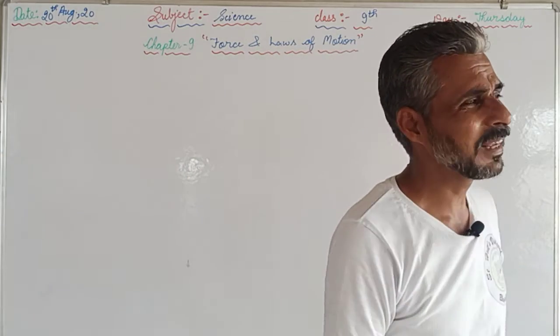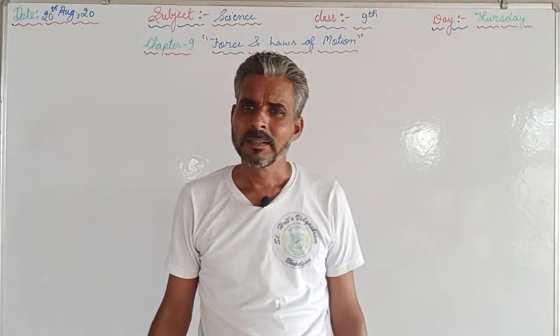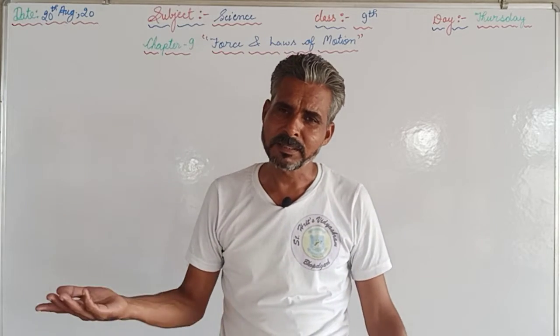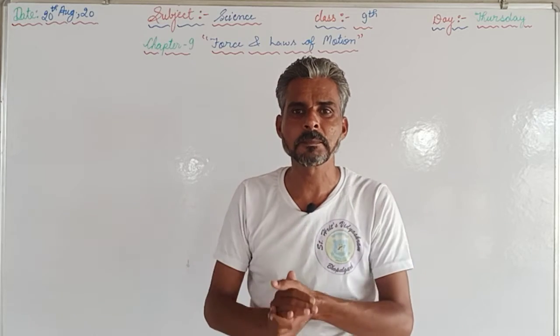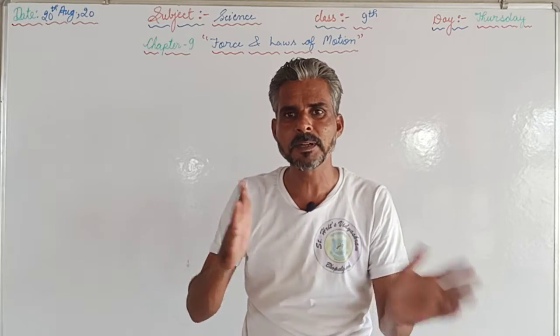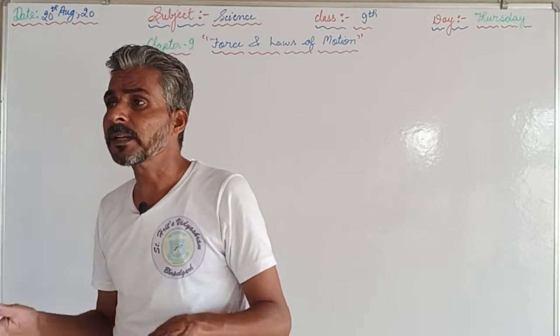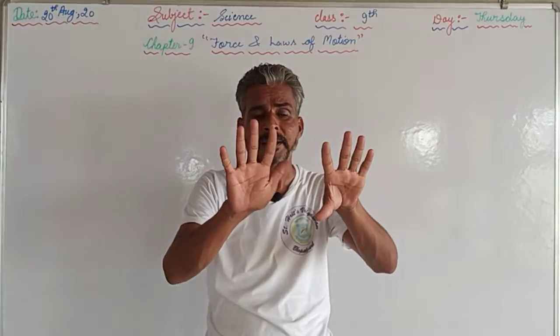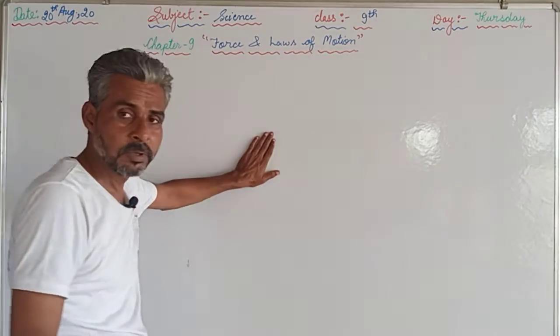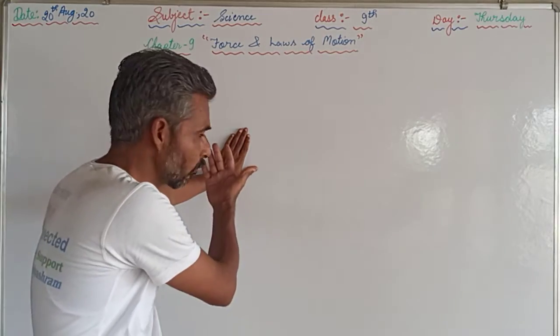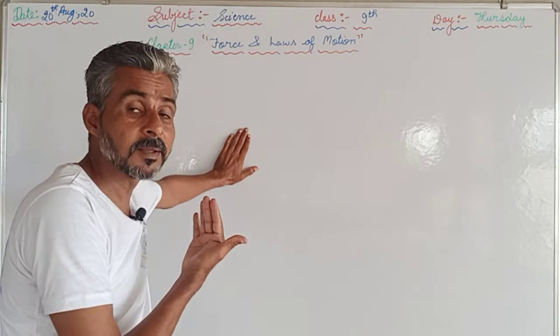The third law of motion is very easy and very common because the statement is: every action has an equal but opposite reaction. For example, if I am pushing this board with some force, the wall is also giving an equal reaction.